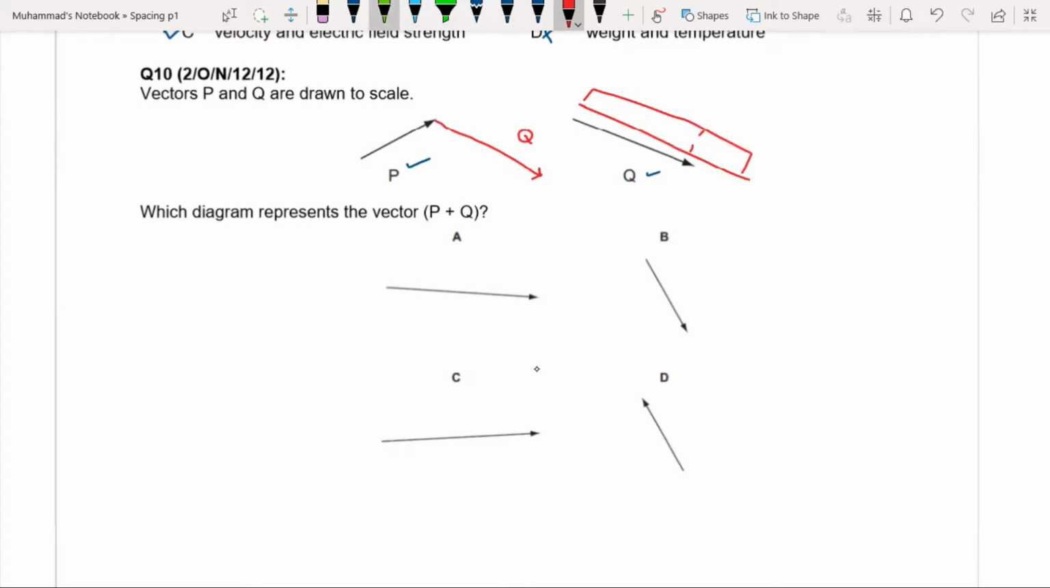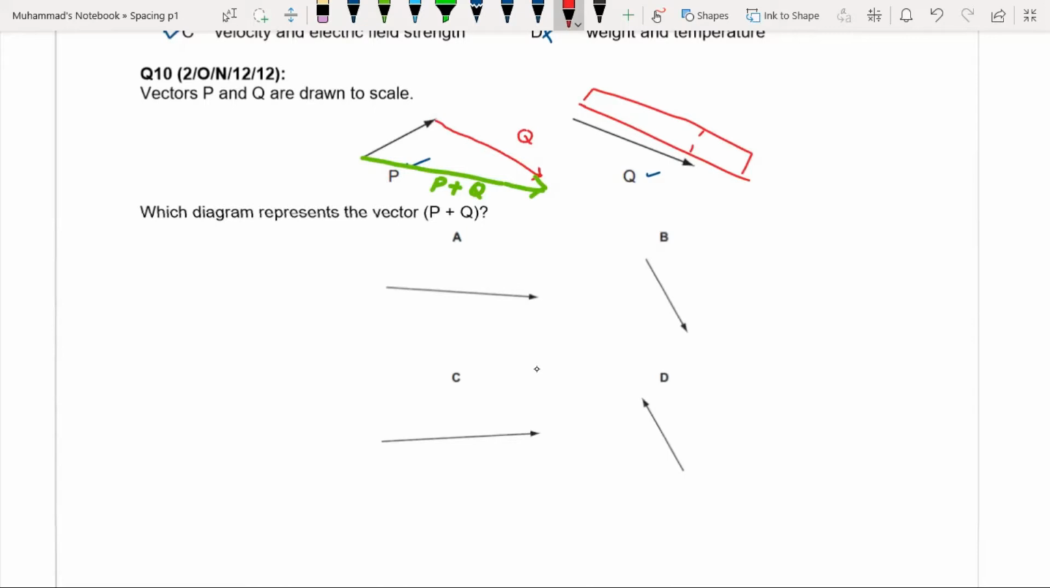So according to the head to tail rule, the resultant of these two vectors is from the tail of this vector P to the head of this vector Q. So this is the resultant vector, that is P plus Q. Okay. So which one is the right option for this question?